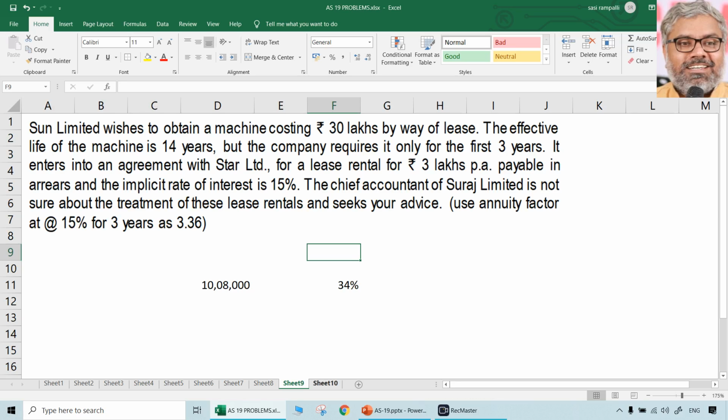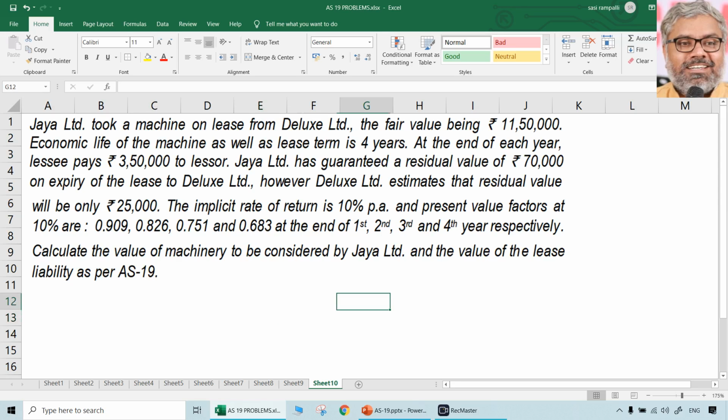That is what we should write as a case-based question. For this, you have to write it in detail: how this lease is an operating lease, or how this is not a finance lease. If you prove that, automatically it becomes an operating lease, then the treatment you can write. Such type of case-based questions can also be expected.